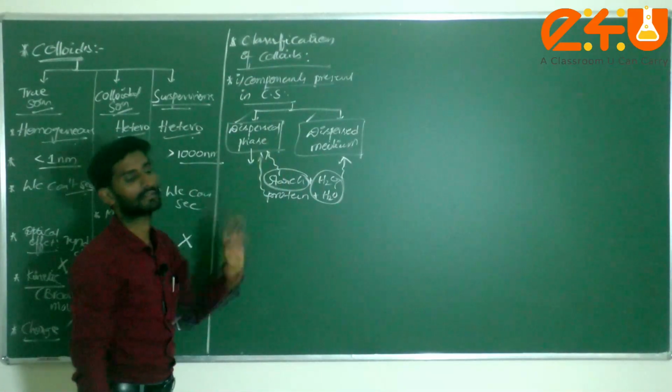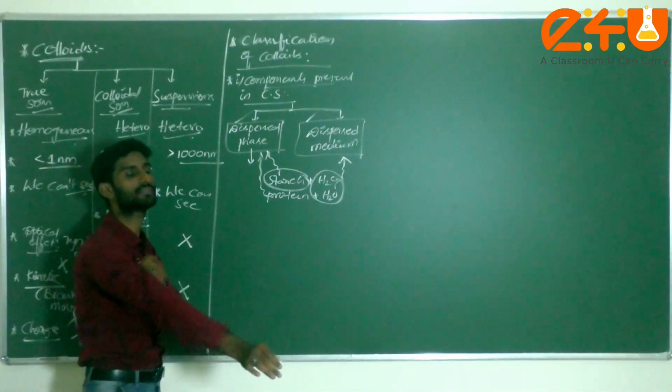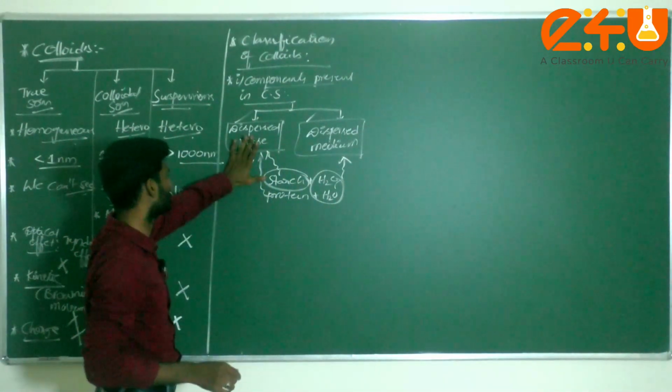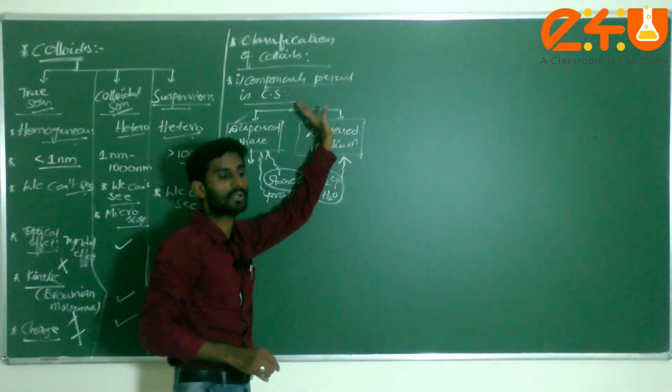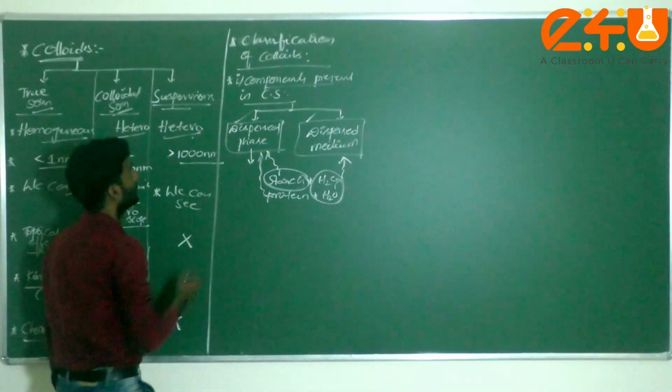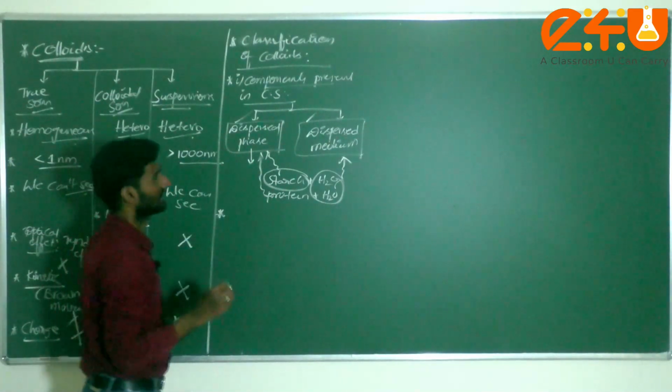You studied in the solution chapter that solute plus solvent is equal to solution. Here also, dispersed phase (DP) plus dispersed medium (DM) gives rise to colloids. This is the first classification.